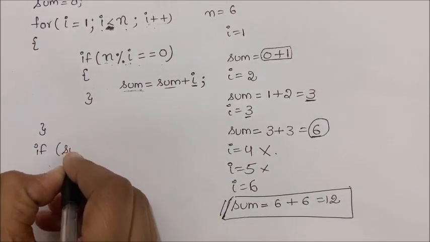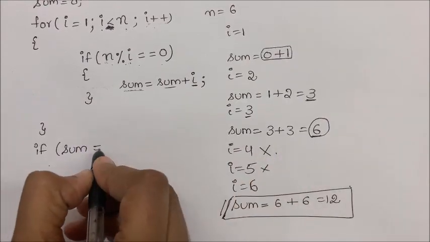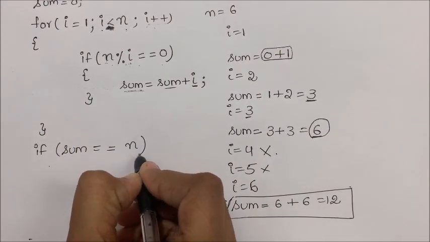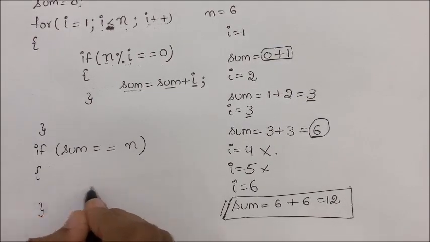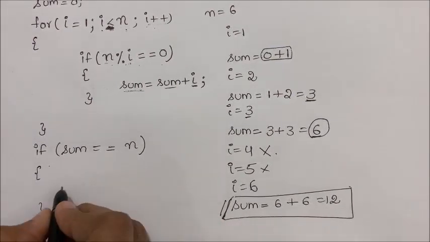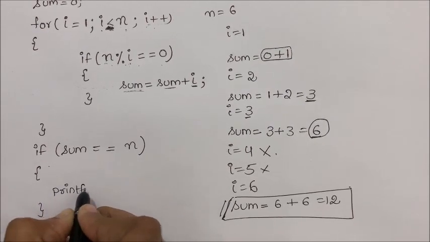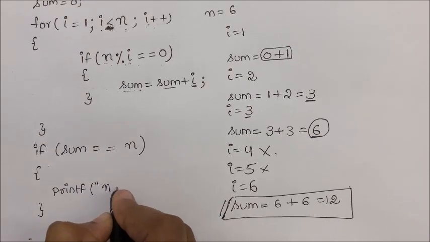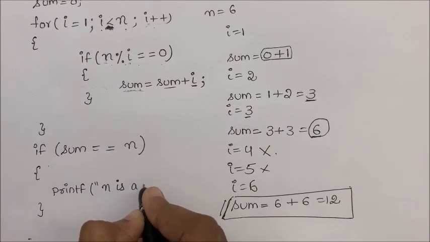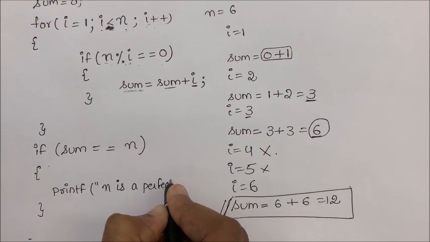6. Now if the sum value, that is 6, is double equal to the given number n, then here we will write a print statement depending upon the programming language. For example, if I am considering C language, here I will write printf n is a perfect number.